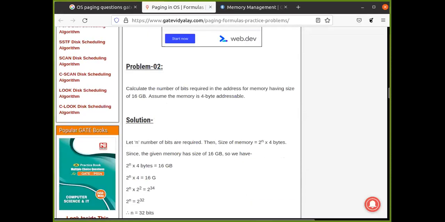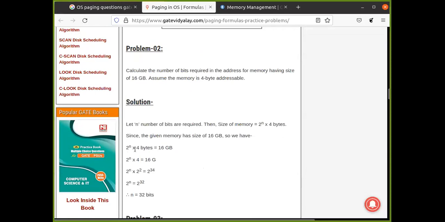You can also solve it like this: 2 raised to n times 4 bytes equals 16 GB. So 2 raised to n times 4 equals 16, bytes cancelled. Then 4 is 2 raised to 2, and 16 is 2 raised to 4, so 2 raised to n equals 2 raised to 32. So n equals 32. Correct. Exactly right, so 32-bit addresses.